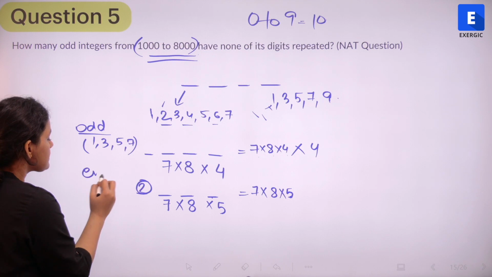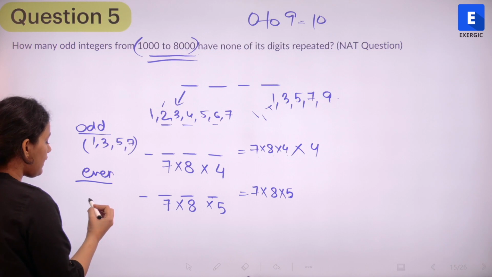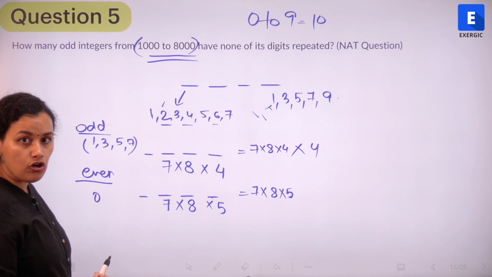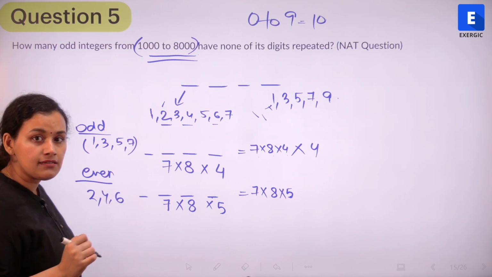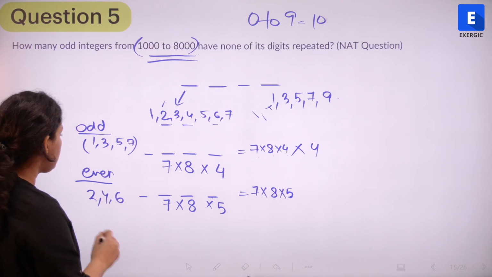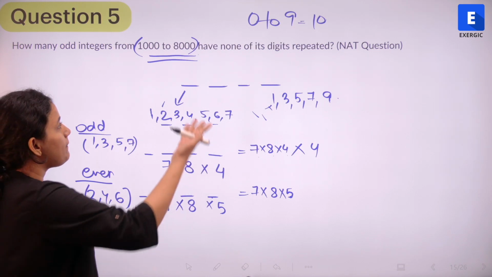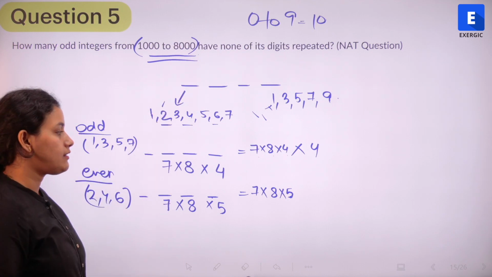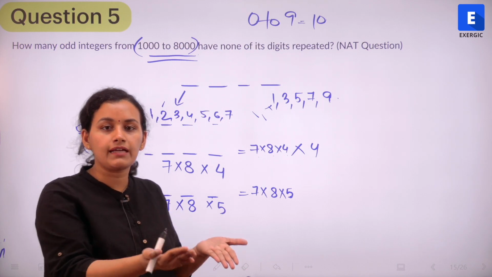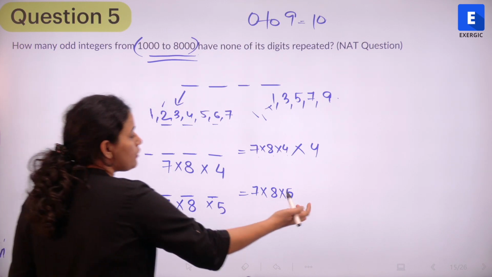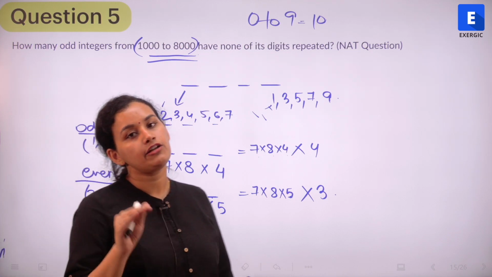Similarly, if I look at the next case, that is the thousands place is even. Even means what all can it take? Can it be 0? No. Can it be 2, 4, 6? Can it be 8? Can we take it to be 8? No. So there are only 3 cases possible. Why can't we take 8? Again, because the numbers need to be between 1000 to 8000. The minute you take 8 means you're going beyond 8000, 8001. That's greater than 8000, won't work. So the number of cases is 3. So we take 7 into 8 into 5 into 3.